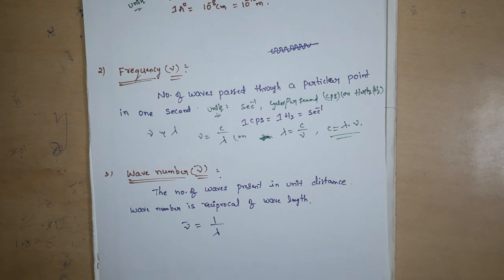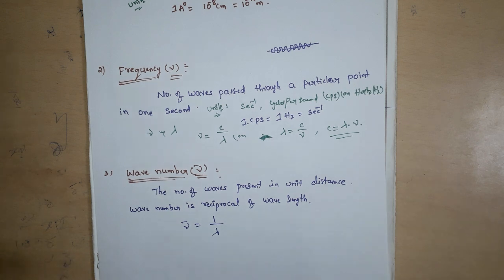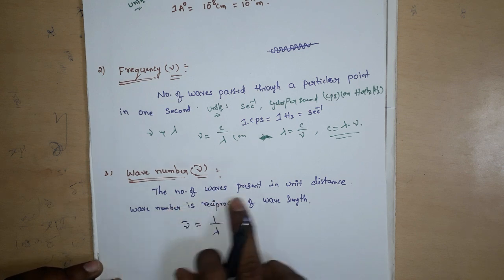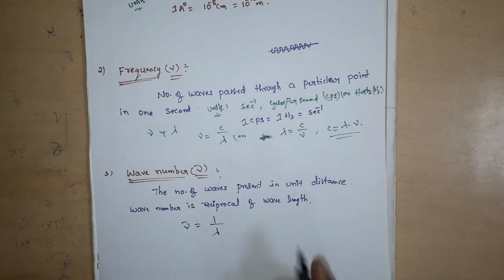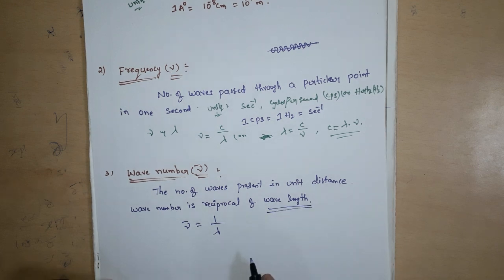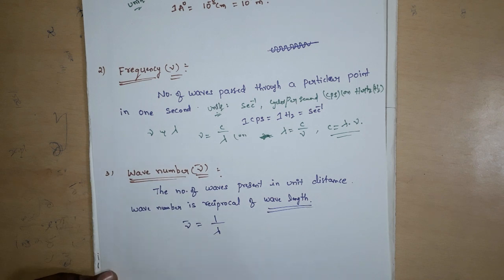Next one, wave number. What is meant by wave number? Wave number is nothing but the number of waves present in unit distance. Wave number is also the reciprocal of wavelength, so mu bar equals 1 by lambda.